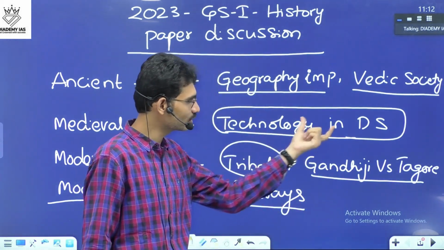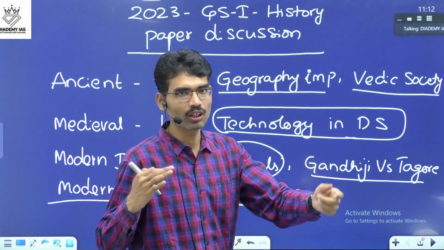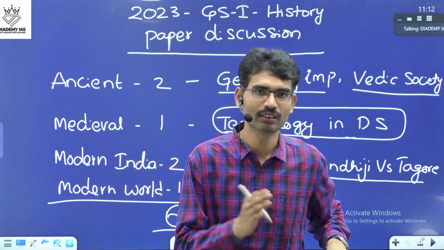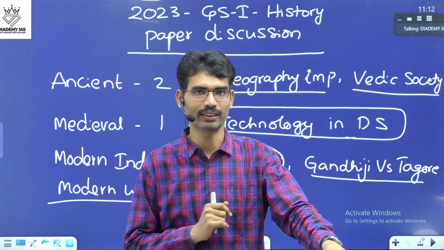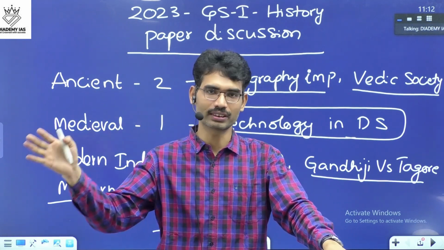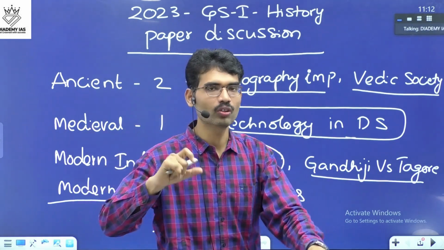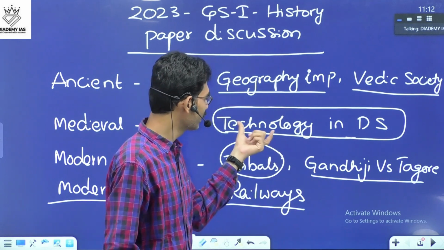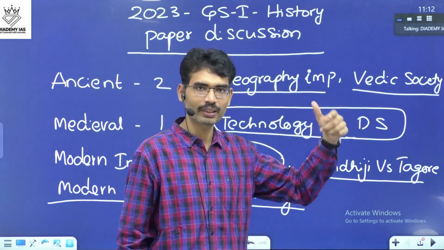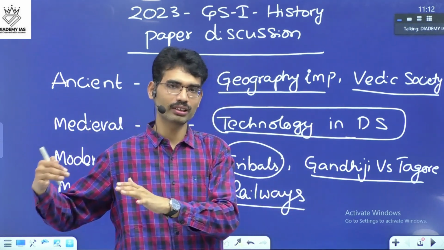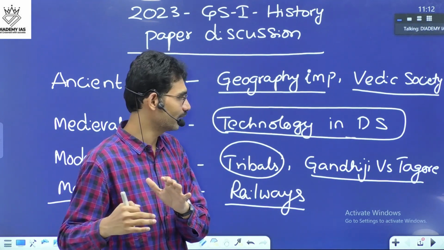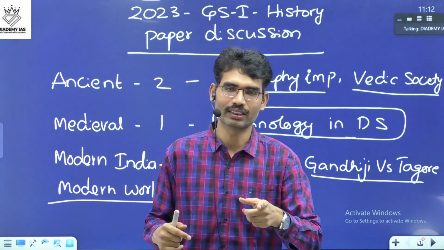But for general studies students, the basic books they read for medieval India are Satish Chandra and the new NCERTs. In both the old NCERT and new NCERT, there is no separate topic called science and technology during the Delhi Sultanate. But the content is there.